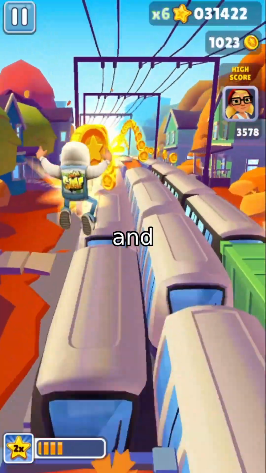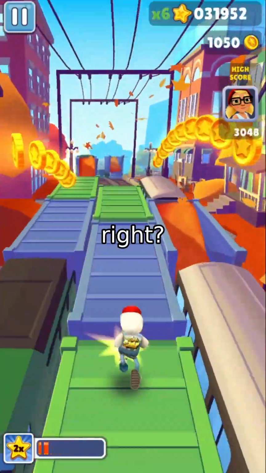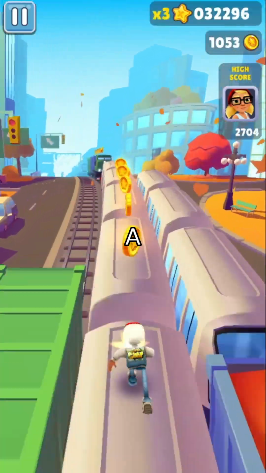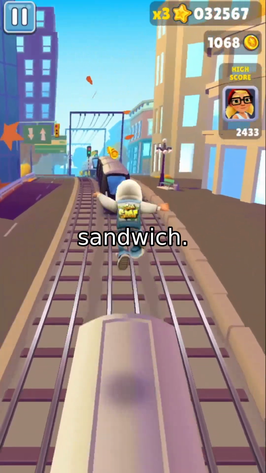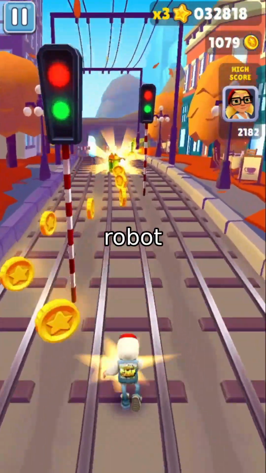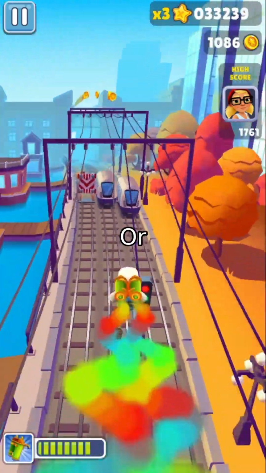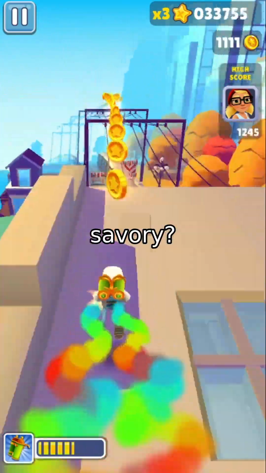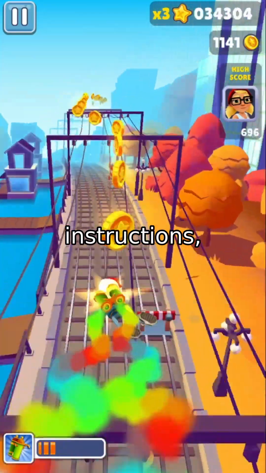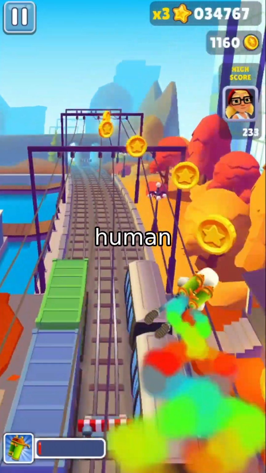Imagine this, you're in a kitchen and you tell a robot, make me a snack. Sounds simple, right? But what exactly does that mean? A banana, a sandwich, a cookie. And what if the robot doesn't know where the ingredients are? Or if it's not sure if you want something sweet or savory? This is the problem of ambiguous instructions, a critical hurdle for robots trying to follow human commands in the real